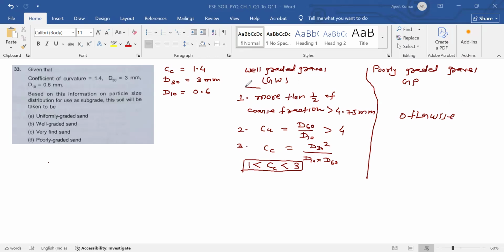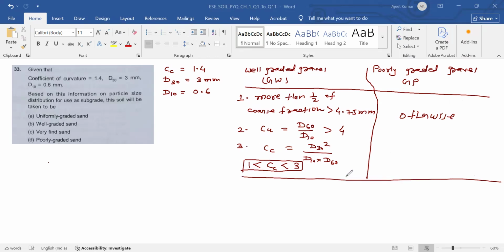Otherwise, this question is based on this table. And for sand, well graded sand, there is another table. This is well graded gravel, and if we take well graded sand, then I am writing it in black. If this is sand, well graded sand is SW.